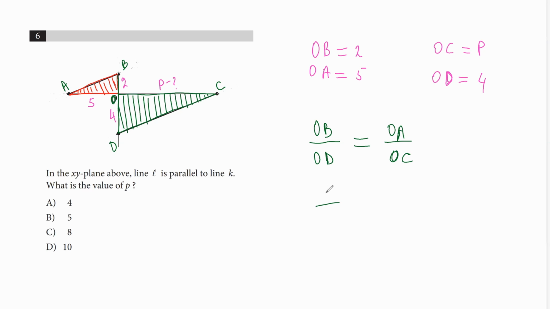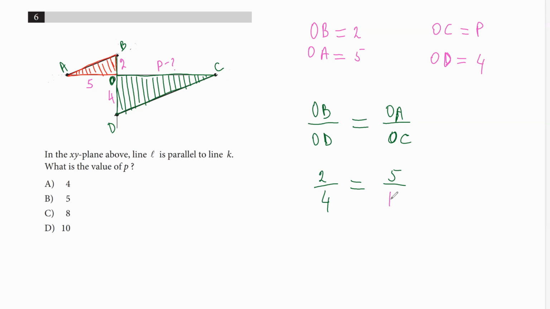Now we put the values in. OB equals 2, OD equals 4, OA equals 5, OC equals P, and we find P here. Let's make P a different color to show that this is the one we're trying to find. If I want to find P, I make these adjustments: 2 multiplied by P equals 4 multiplied by 5.